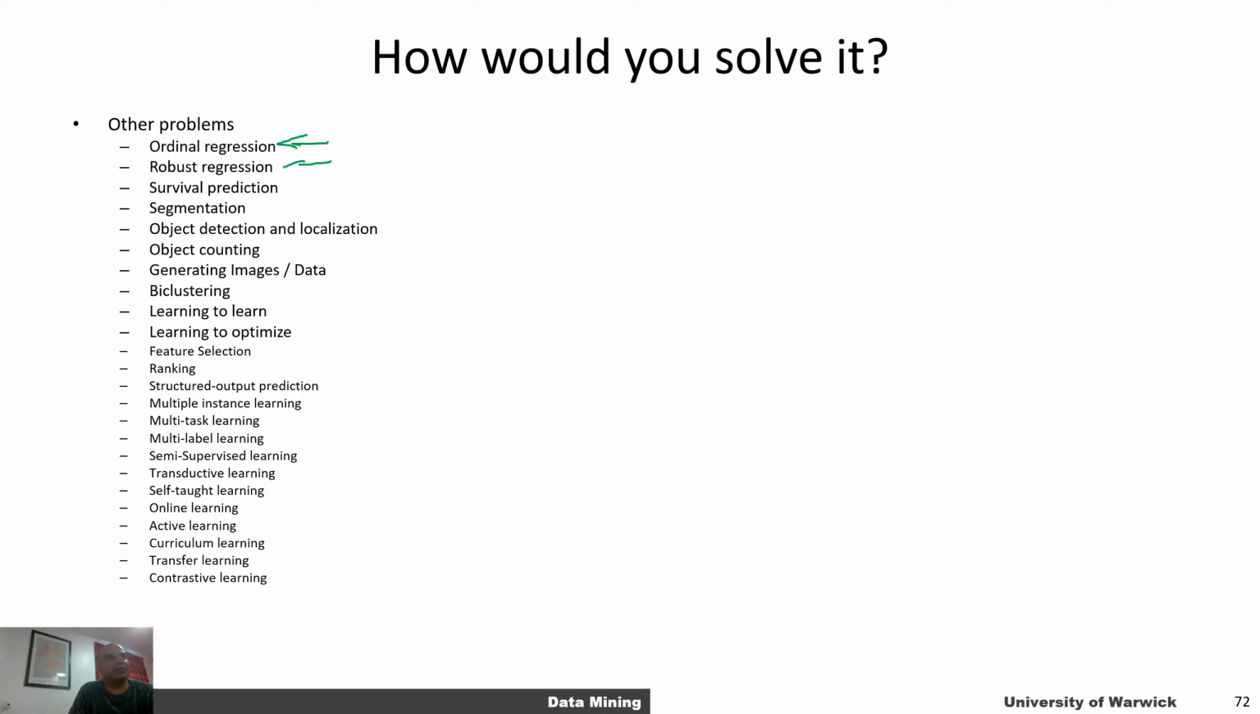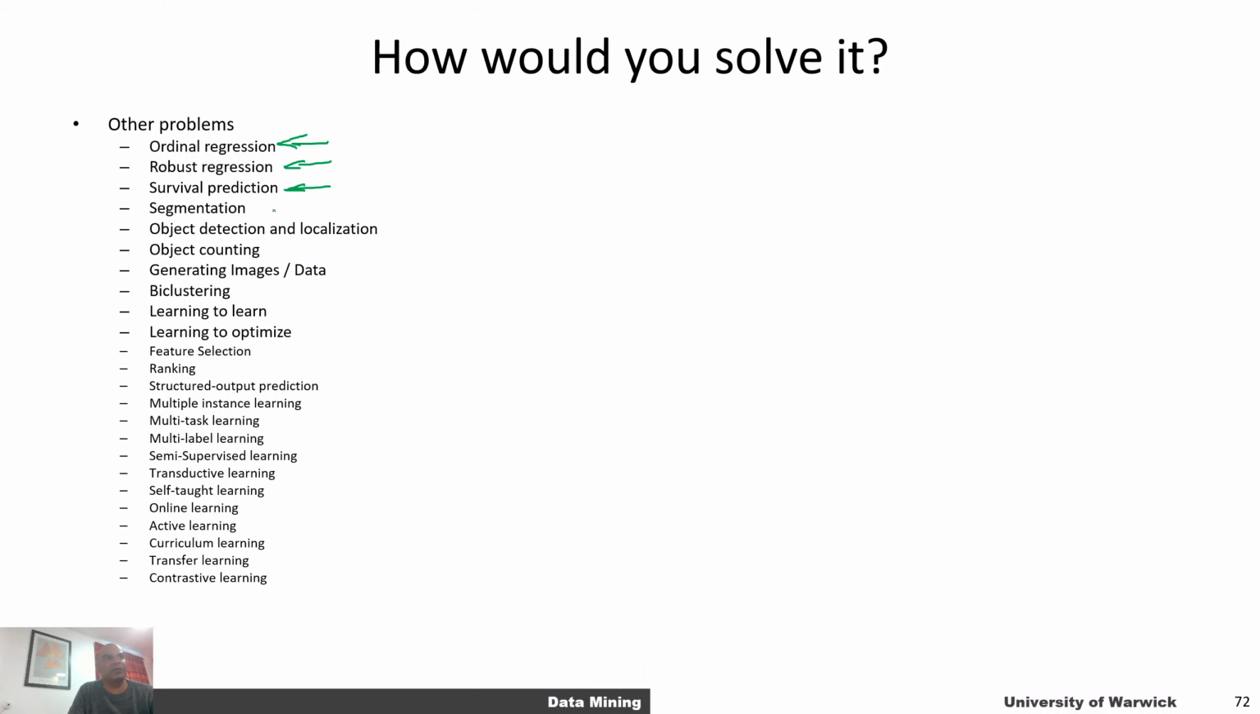There's robust regression, in which you expect that there are going to be a large number of outliers in your training data set. There's a survival prediction problem. So how long before this machine is going to fail because of a mechanical failure? Or how long is this person going to survive given that they now have cancer? And we can learn from patterns of other patients to generate such predictions.